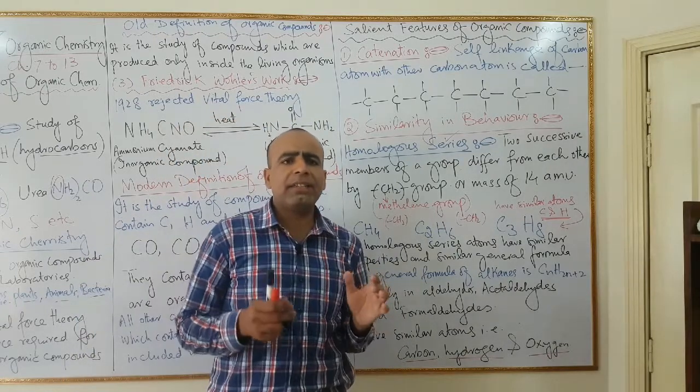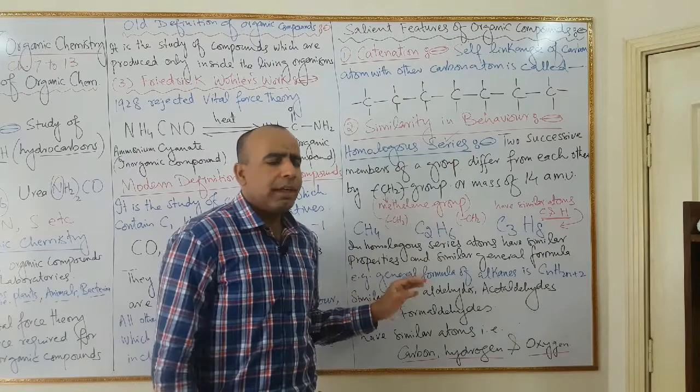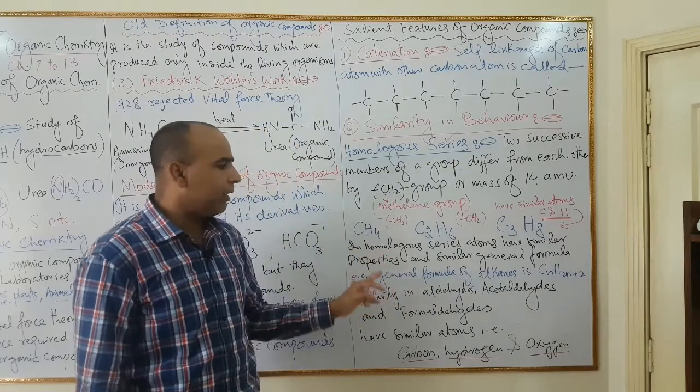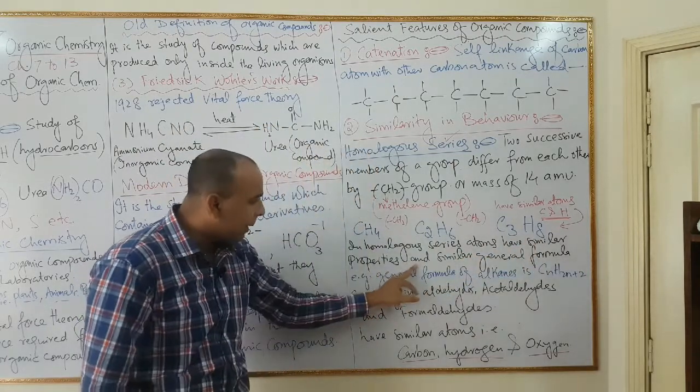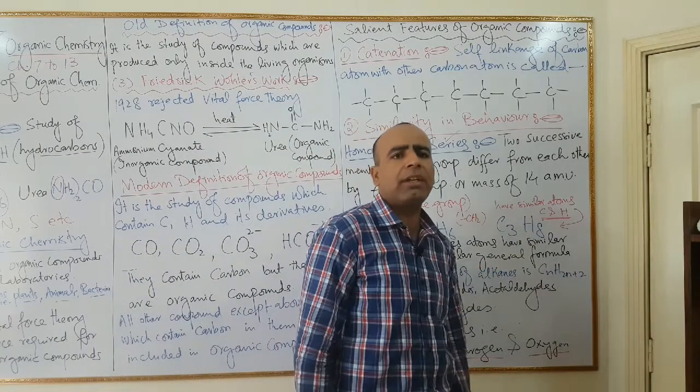It is the series of similar atoms which have similar properties and similar general formula.